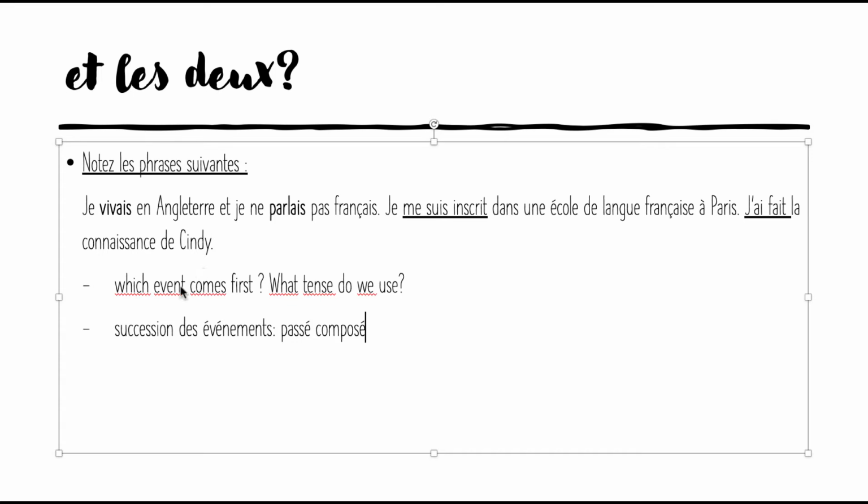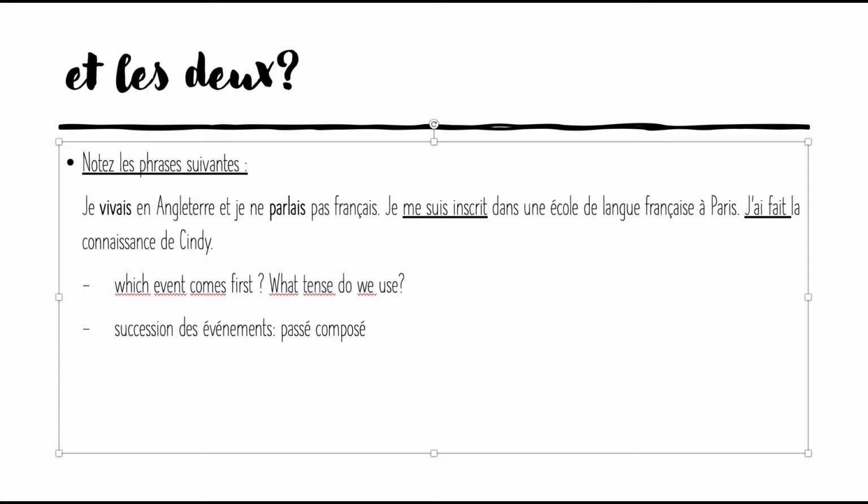All right, so now is the fun part, and this is something that you probably saw in 102 as well, and that you'll probably see on the exam added in with the other functions that we've seen in the last slide. So let's take a look at this example. Je vivais en Angleterre et je ne parlais pas français. Je me suis inscrit dans une école de langue française à Paris. J'ai fait la connaissance de Cindy. So when you have something like that and you can clearly tell that we're not speaking about emotions, we're not speaking about dates and whatnot, that tells us that this is conjugated in imparfait.